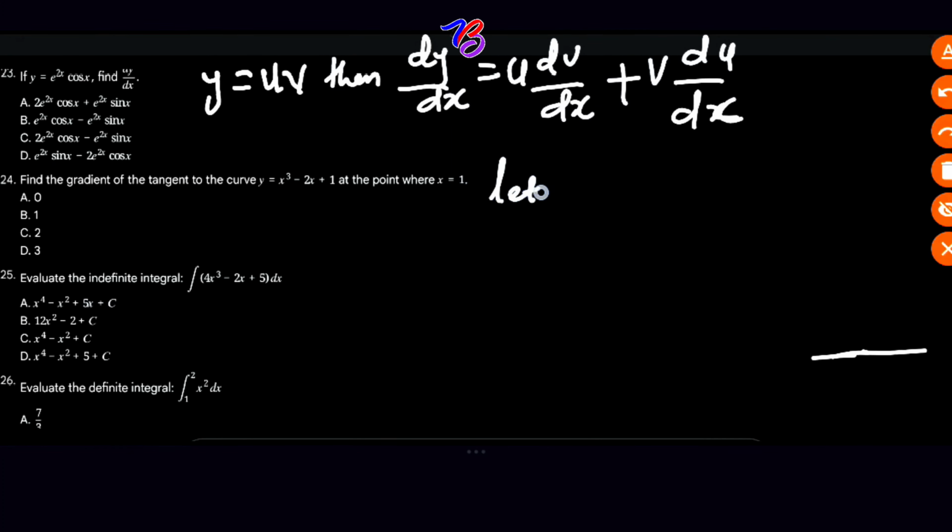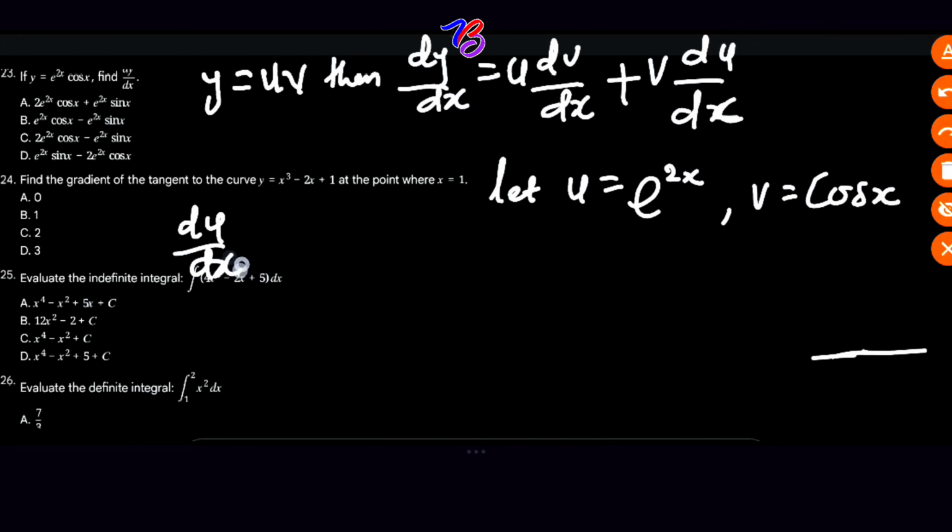If you check our equation, let u equal exponential raised to power 2x, and v equals cos x. So we're asked to find du over dx.